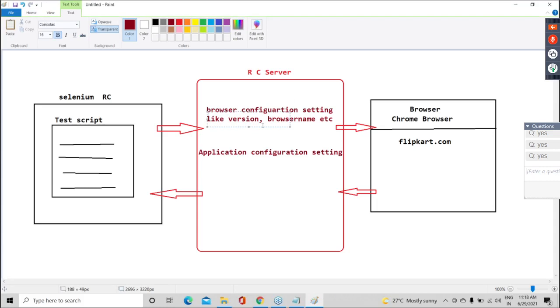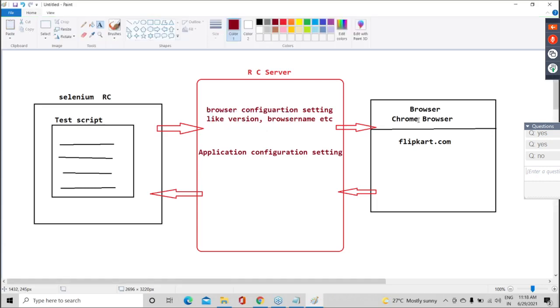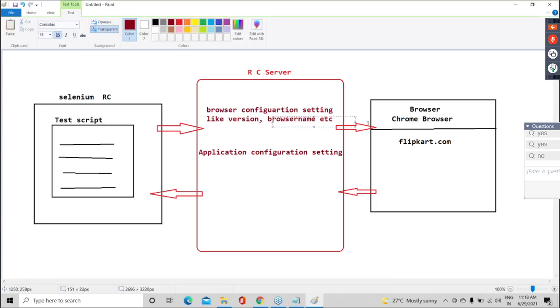No. Correct answer. Second, let's say here I configure version 80. Here also I am having version 80. We are having version 80 only. But here I am mentioning Chrome, and here I am having Firefox of version 80. Then tell me, will it work? Here I mentioned Chrome, here I am going for Firefox. Surely not.